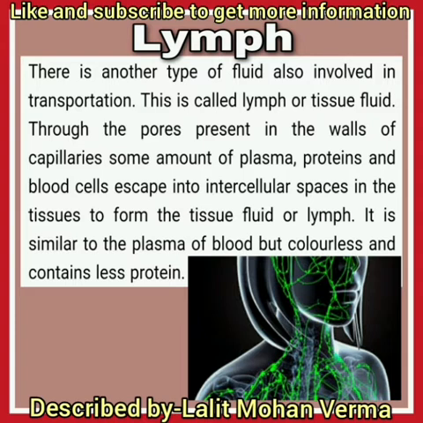It is similar to the plasma of blood but colorless and contains less protein. This is the major difference between blood and lymph.